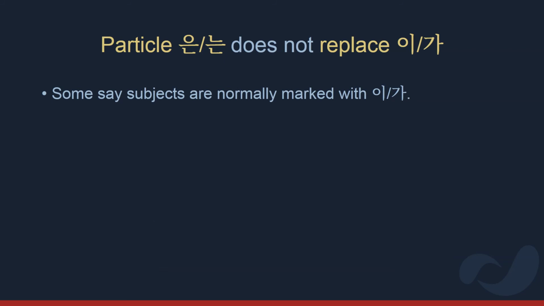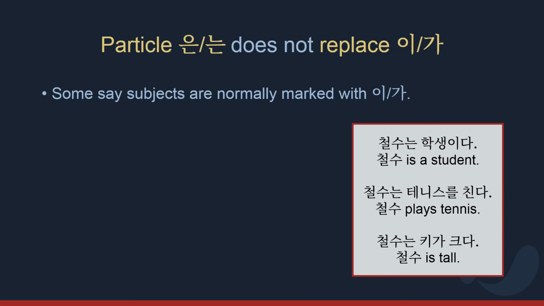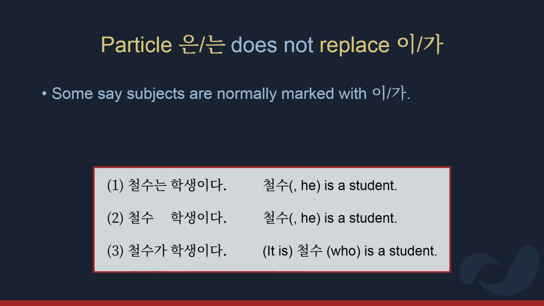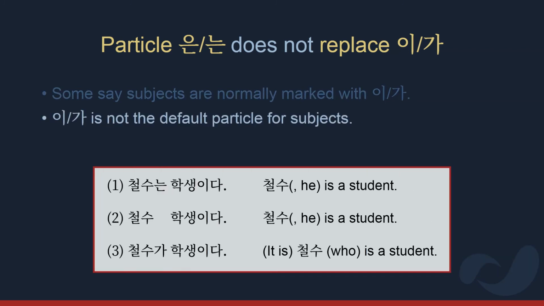If we look again at these examples, Chosu is a student, Chosu plays tennis, and Chosu is tall. For each sentence, the subject is Chosu, and this noun is normally marked with particle wa. Only in certain contexts would ga be used. When we look at the most basic sentences, particle ga isn't used by default. And in fact, if there were no particle, the sentence would be interpreted as being similar to using particle wa. So here we have an alternative way to translate the sentences, and the purpose of this is to show how, when there is no context, we interpret the sentence depending on the particle used.